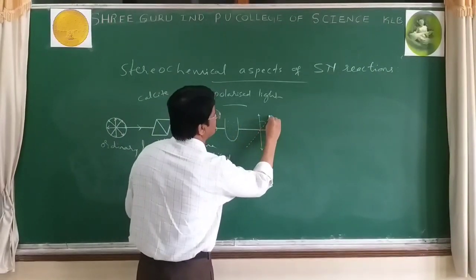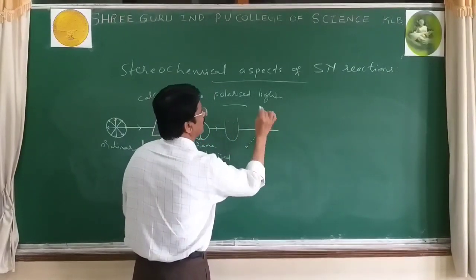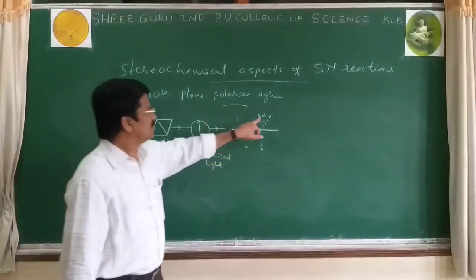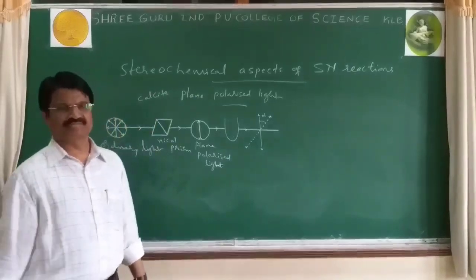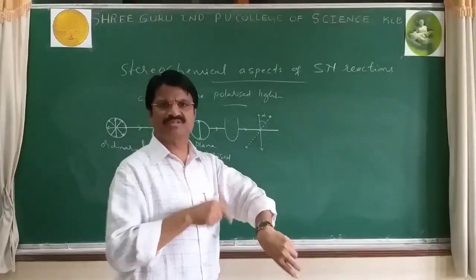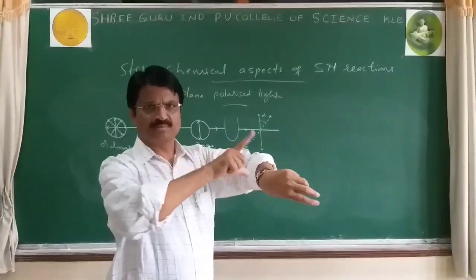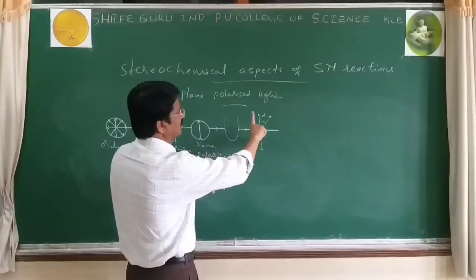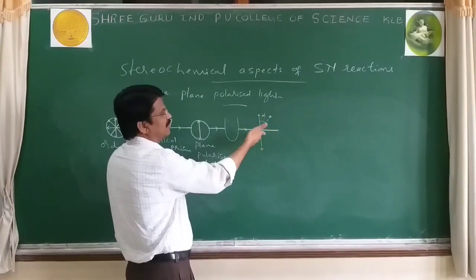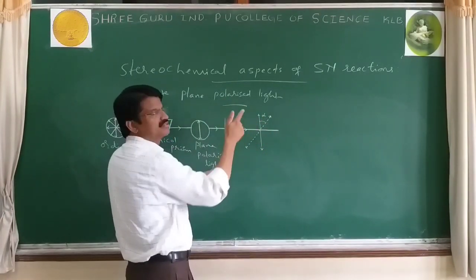Let it be alpha. This alpha is said to be the angle of rotation, and you can see this in the polarimeter, just like a watch and a pointer. There is a pointer that can move slowly. If it rotates in a clockwise direction, alpha. If it rotates in an anti-clockwise direction, alpha dash.